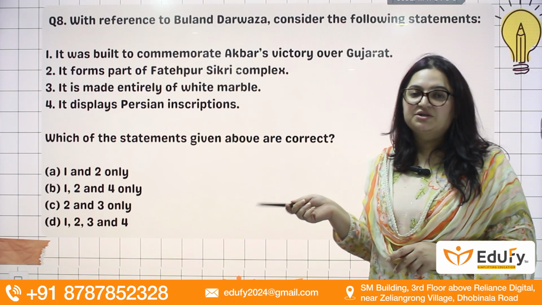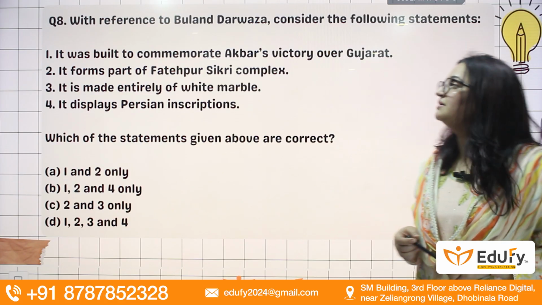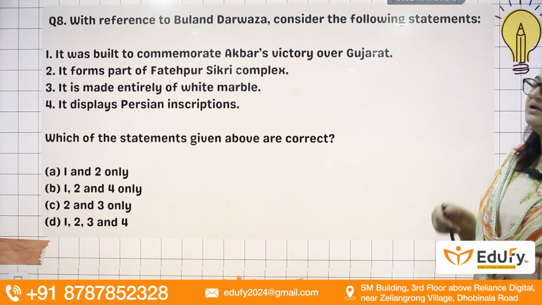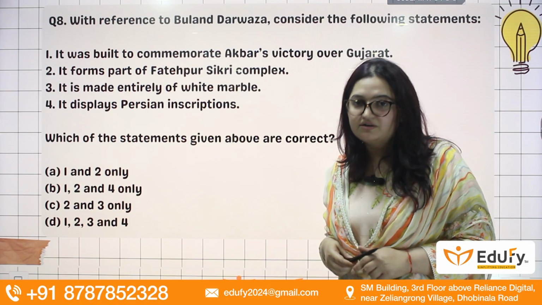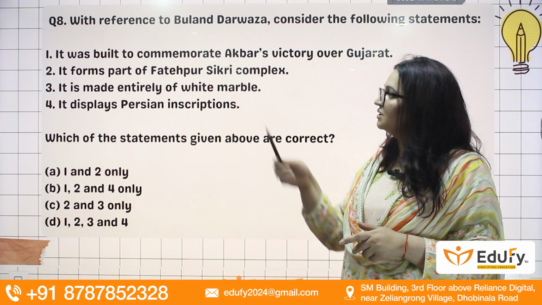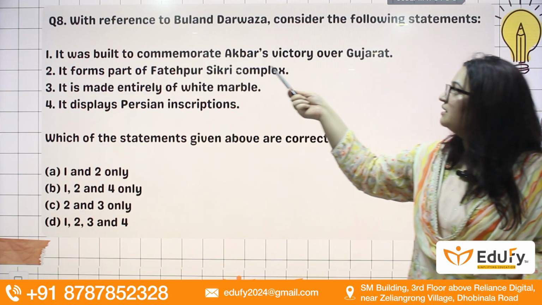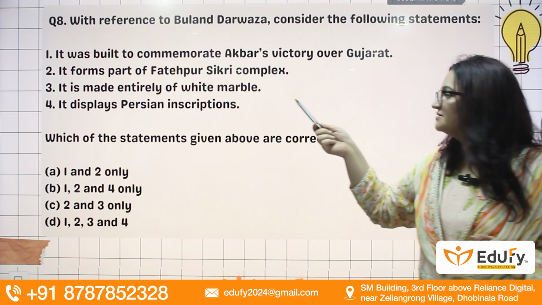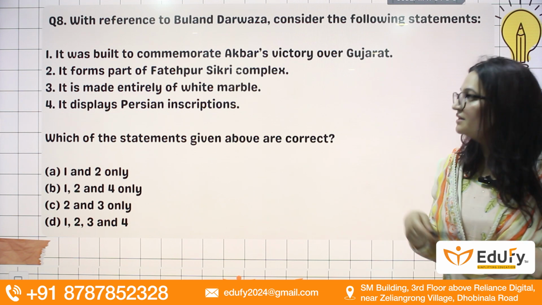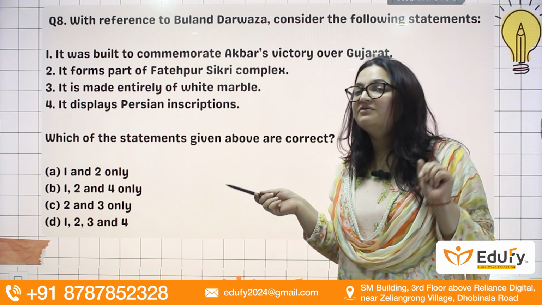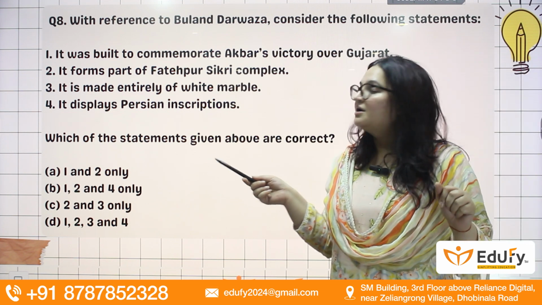Next question, with reference to Buland Darwaza. Consider the following statements. One of the significant architectural features of the Mughal administration. It was built to commemorate Akbar's victory over Gujarat, right? This is correct. It forms part of the Fatehpur Sikri complex. You have to see what all comes under Fatehpur Sikri; mention it in the comment section.